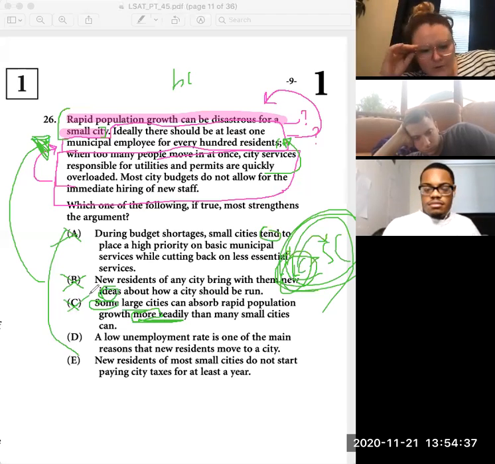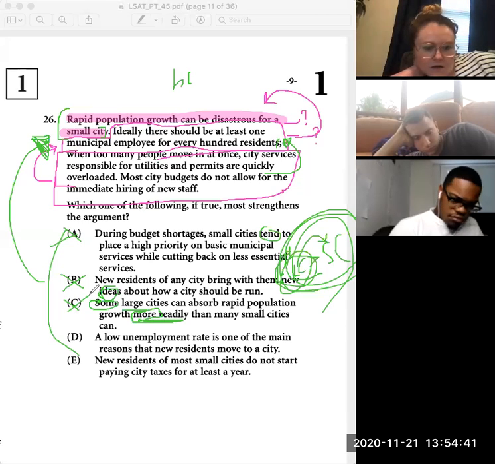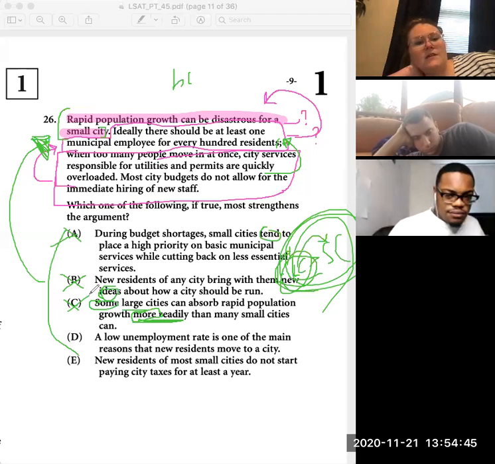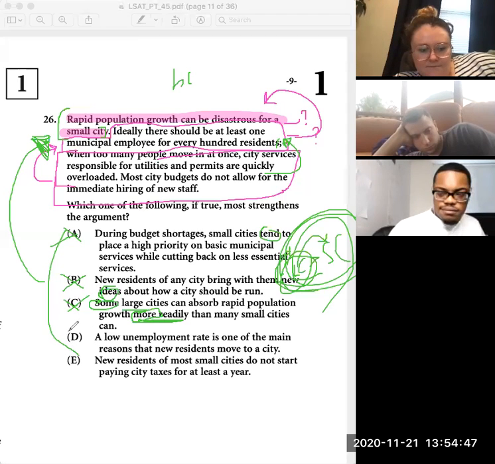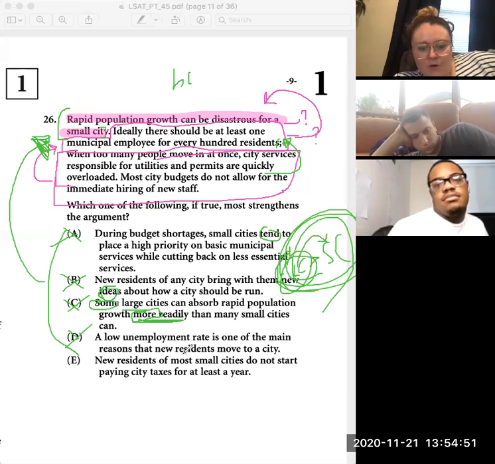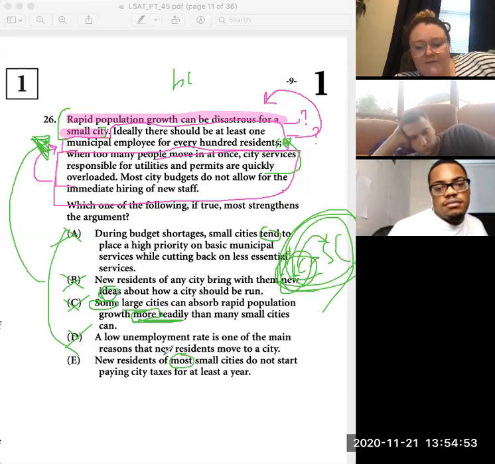D, a low unemployment rate is one of the main reasons that new residents move to a city. Okay. Well, what does that have to do with it destroying the new small city? I'm really hoping it's E. E, new residents of, I like the word most, new residents of more than half of small cities do not start paying city taxes for at least a year.